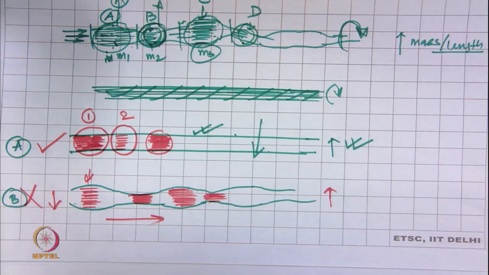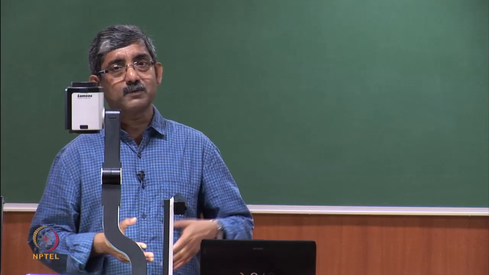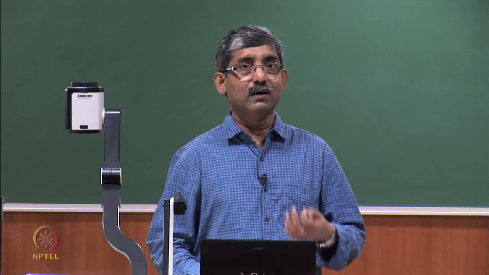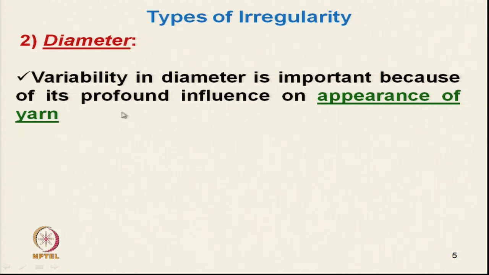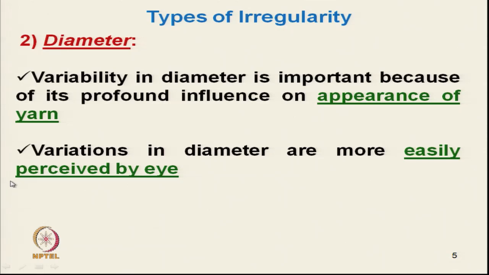So, whether we should go for diameter variability or mass variability, we have to select depending on our priority. Variability in diameter is important because of its profound influence on the appearance of the yarn, as well as the final product, the fabric. Okay. It can be easily perceived by the naked eye. Okay.